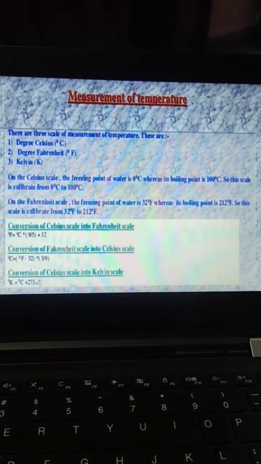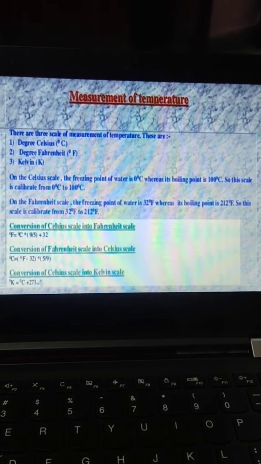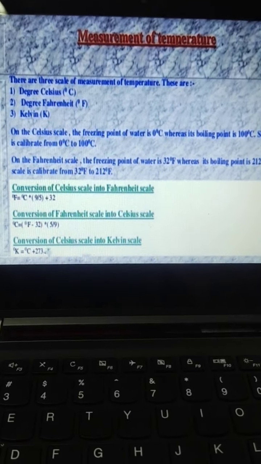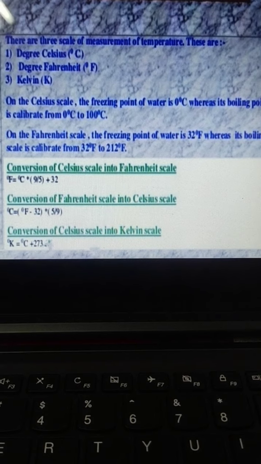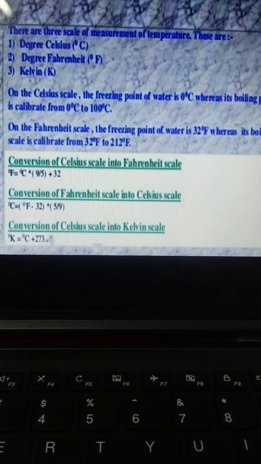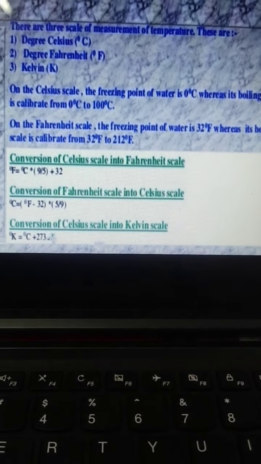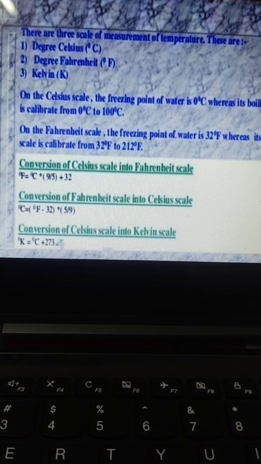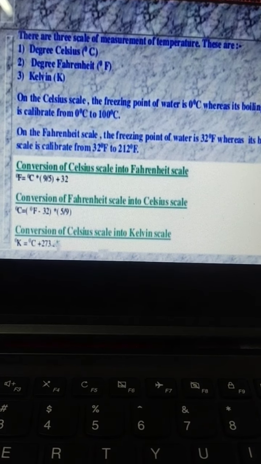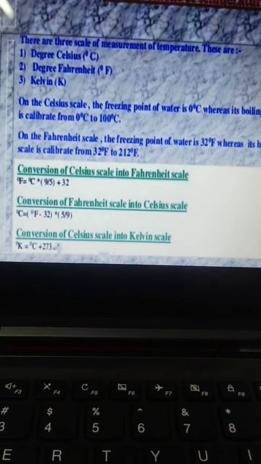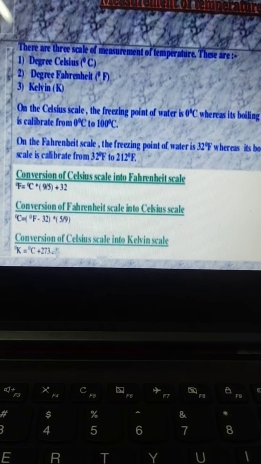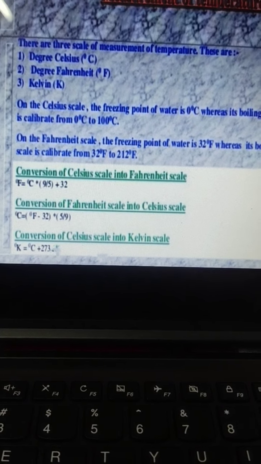So this scale is calibrated from 32 degree Fahrenheit to 212 degree Fahrenheit. Here you can see that formulas are given for conversion of Celsius scale into Fahrenheit scale. These are the simplified form. If you want to use these, you can use. Otherwise, if you want to do in elaborated manner, then you can write from the book. It's your wish which formula you want to use. Both are correct. This is the simplified form.